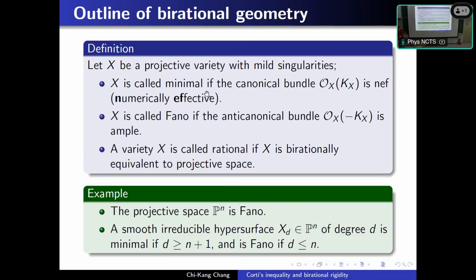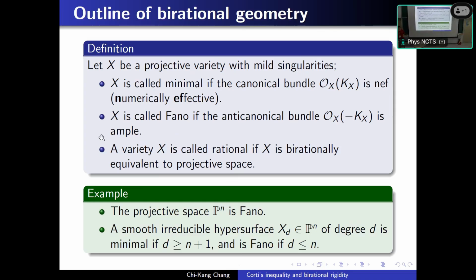This definition is a little complex and maybe not easy to explain without the language of algebraic geometry, but you can regard NEF as meaning the canonical line bundle is positive enough in some sense. On the other hand, we say a variety is Fano if the anti-canonical bundle is ample.